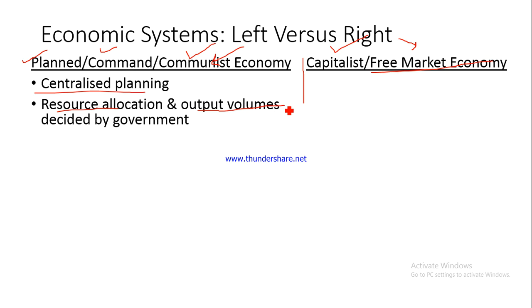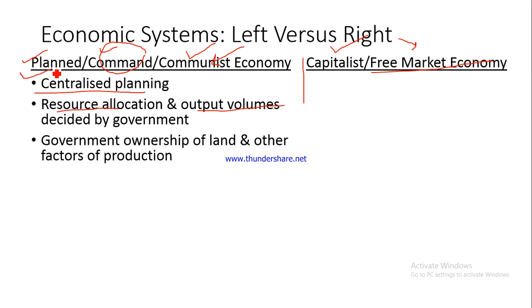Likewise, how many cars can be produced in an economy, for example? How much wheat would be produced in an economy? How many white goods, refrigerators or TVs would be produced in an economy? Every single thing, all these aspects are decided by the central authority. This is the reason why these kinds of economic systems are known as command and control economies, because the command comes from a central authority and that command controls how the economy is going to function. And this is also the reason why they are known as planned economies.